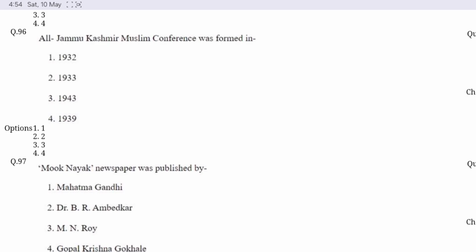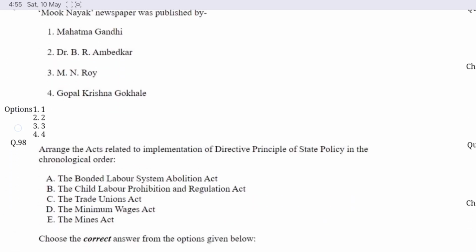Now question number 96. All Jammu Kashmir Muslim Conference was formed in. Option A is correct, 1932. Question number 97. Mook Nayak newspaper was published by. Option B is correct, Dr. B.R. Ambedkar.